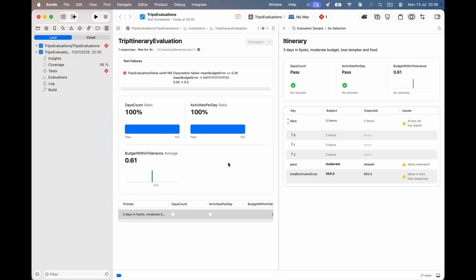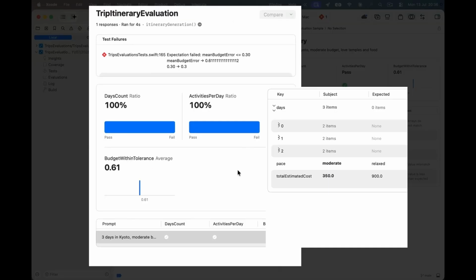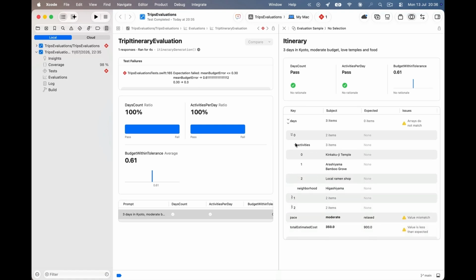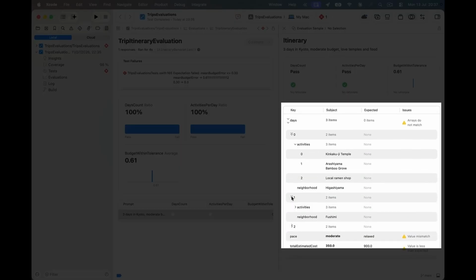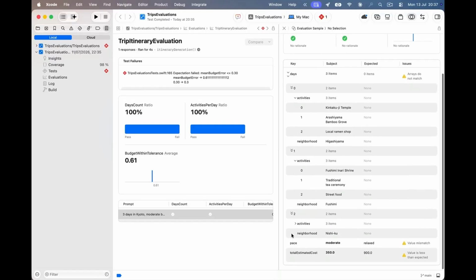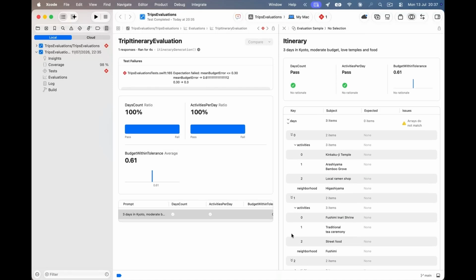On the left, the same picture as before, days count and activities per day, both at 100, budget averaging 0.61, and the banner telling me the test attached to this evaluation failed. On the right, the sample itself, with the per-metric verdict at the top: days count pass, activities per day pass, budget scored at 0.61. And underneath, the part I care about, a field-by-field comparison. What the subject generated against what we expected. Look at the total estimated cost, for example. The model produced 350. We expected 900. This is our 61%.